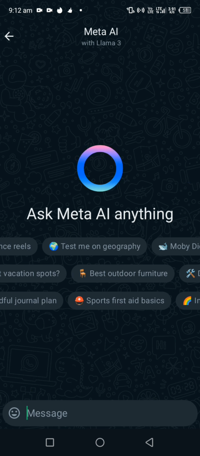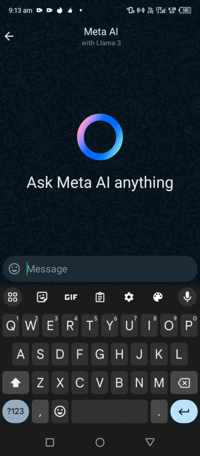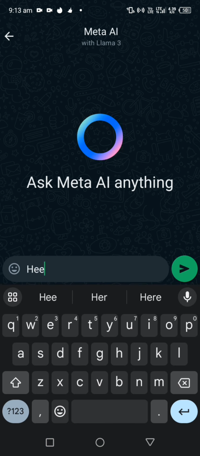Now you need to understand that with Meta AI you can literally ask any question, do anything, ask Meta anything, and I say anything. You can even speak Igbo, you can speak Hausa, you can speak Pidgin English. For those of you in school, you can use it for your projects or even your assignment. So let me ask Meta AI. Let me just say hello Meta.